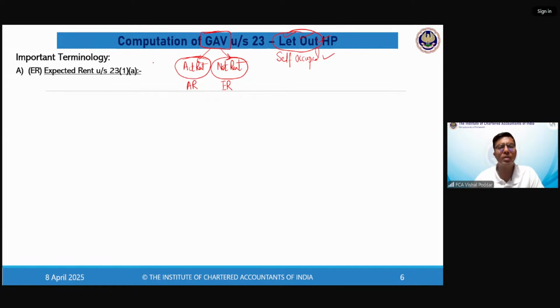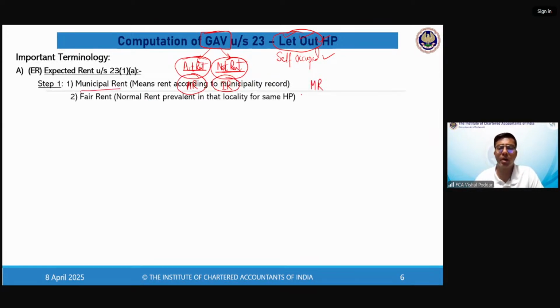Now the law says, when the property is let out, how to find out GAV? It says find out both these figures first. One is actual rent, one is expected rent. Now how to find out expected rent? The law says first find out MR. MR is municipal rent. Compare this MR with FR. FR is fair rent. Now what is MR, what is FR? For every property, there is a rent or a value fixed by the municipality. So for every property, the municipality of your area has fixed a value.